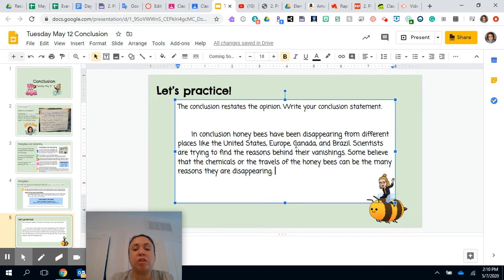Okay, so in conclusion, honeybees have been disappearing from the places like United States, Europe, Canada, and Brazil. And I got that right from the passage. Scientists are trying to find reasons behind their vanishings. I also got that from the passage. Some believe that chemicals or the travels of the honeybees can be the many reasons they are disappearing.